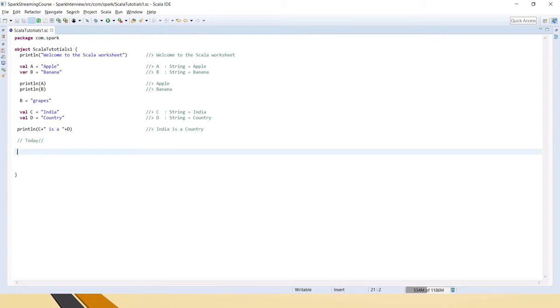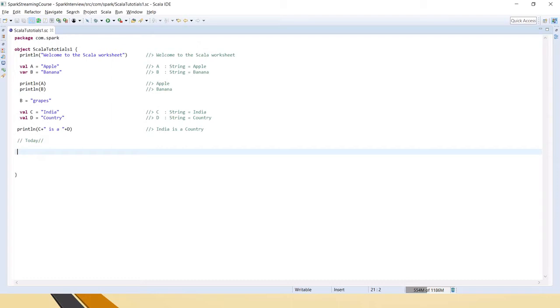So like any other programming language, Scala supports all the other data types like string, integer, float, big int, double, everything. These are the basic data types. Lists and all will come. Those we will cover under complex data types.